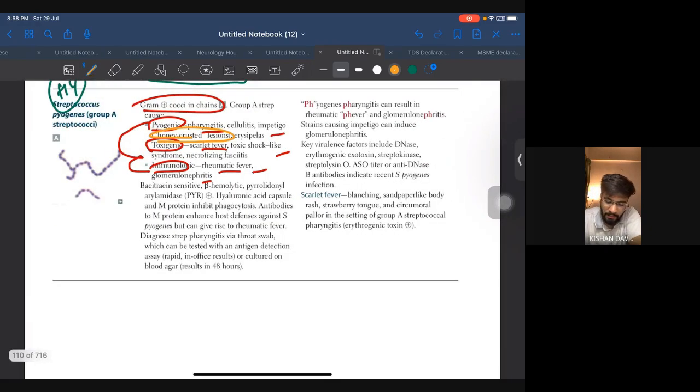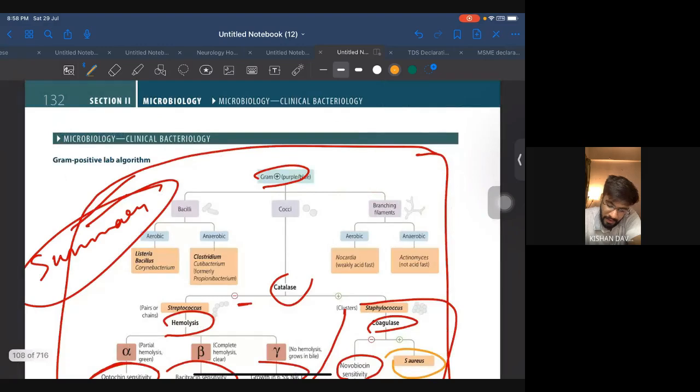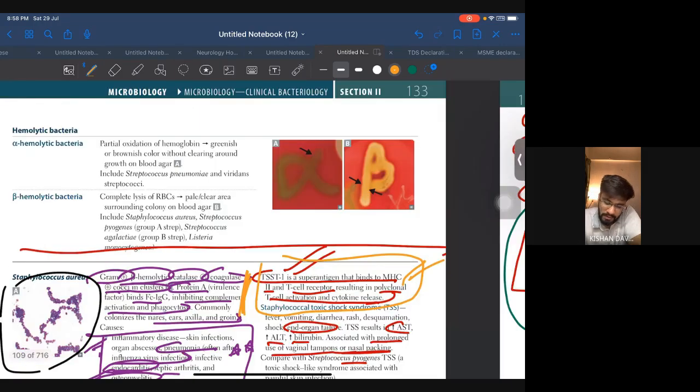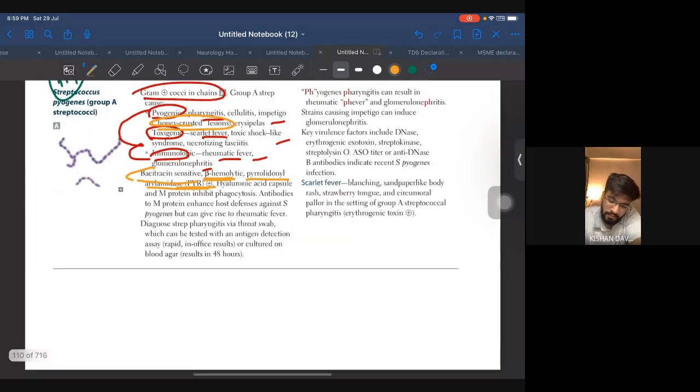All right. I mean, bacitracin sensitive, beta hemolytic, pyrrolidonyl arylamidase, PYR positive. Okay, so let's just come back and see over here what we have. Bacitracin sensitivity and PYR status. So if it is positive, it is group A pyogenes. If it is negative, it is group B, Strep agalactiae, that is mostly seen in babies. Okay, so let's just come to group A. So just try to remember the mechanism behind the disease, and bacitracin sensitive and PYR positive.